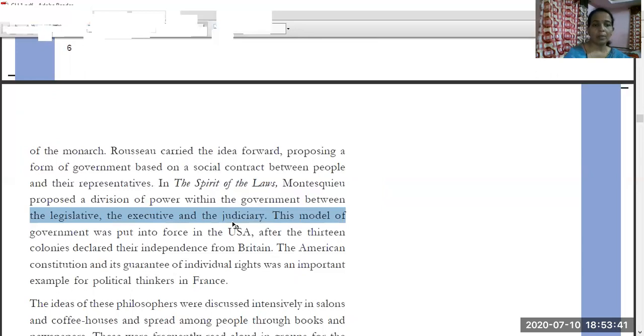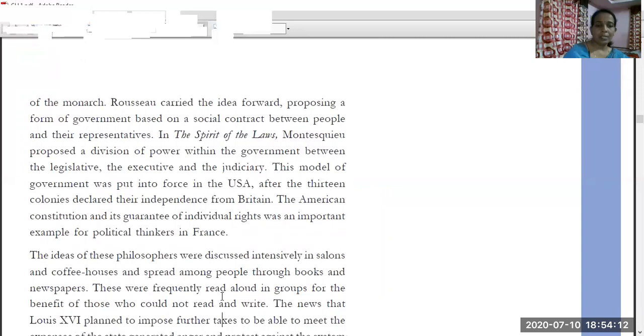This model of government was already followed in the USA. The USA was formed with the freedom of 13 colonies. The 13 colonies, which fought with Britain, who took help of France, later on became the USA. After the 13 colonies declared independence from Britain, the American Constitution and its guarantees of individual rights was an important example for the political thinkers in France.